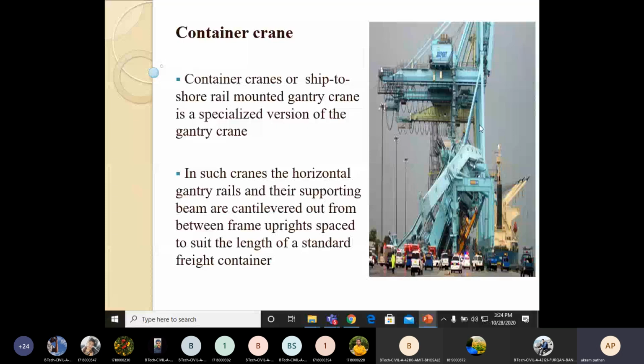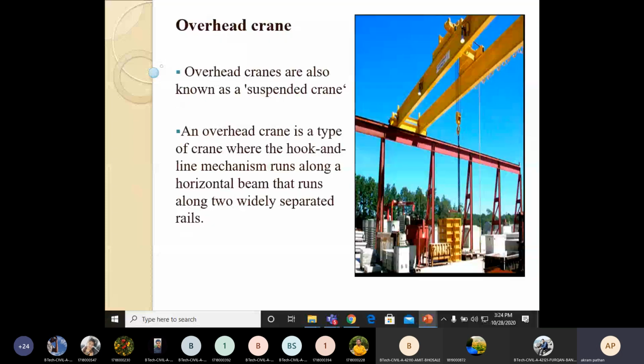Then another important type of crane is the overhead crane. Overhead cranes are also known as suspended cranes. The overhead crane is a type of crane where the hook and line mechanism runs along a horizontal beam that runs along widely separated rails.